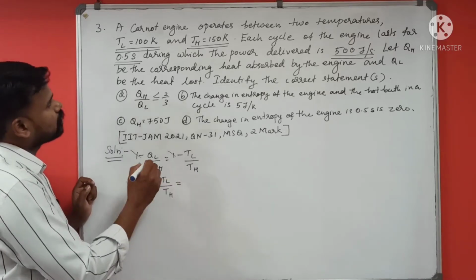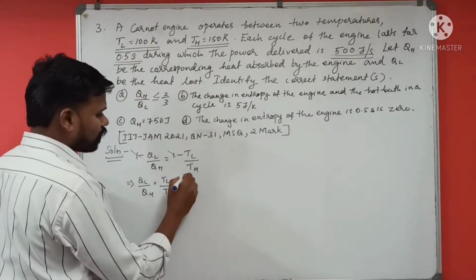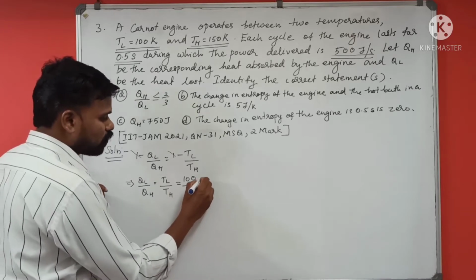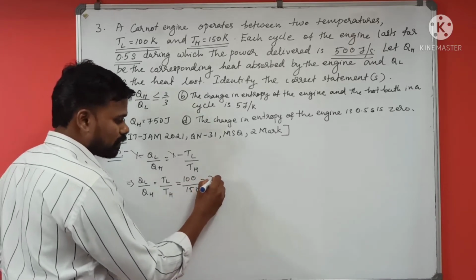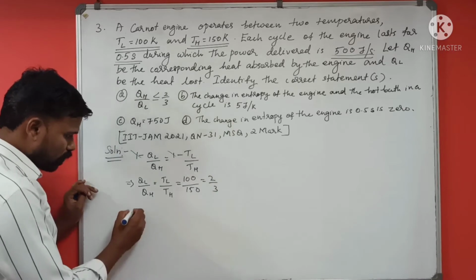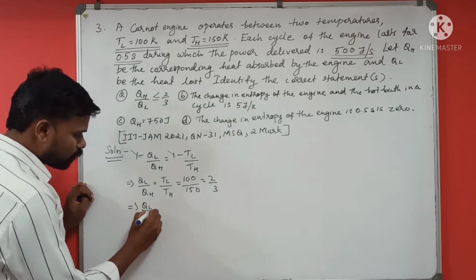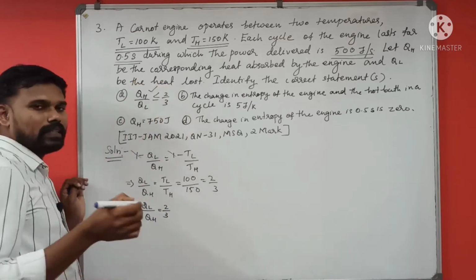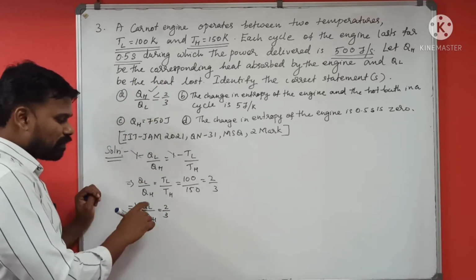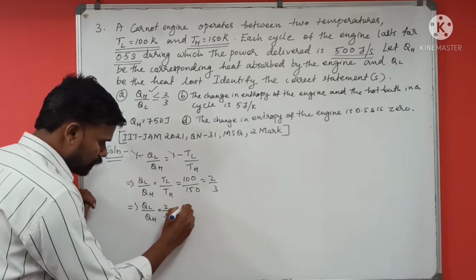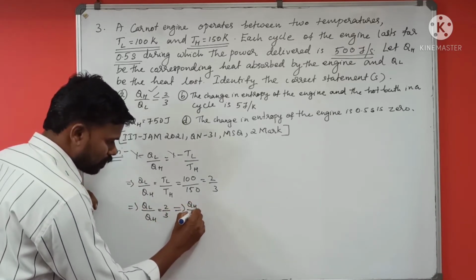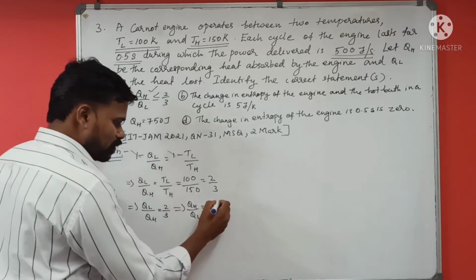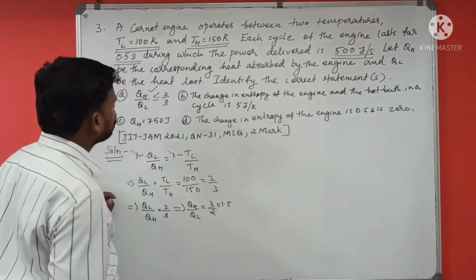What are TL and TH? TL is 100 Kelvin. What is TH? It is 150 Kelvin. So this value is 2 by 3. We get QL by QH is equal to 2 by 3. What is given here is QH by QL, so I will take the reciprocal of this. This means QH by QL is equal to 3 by 2, that is 1.5.